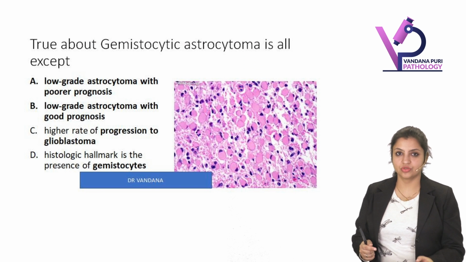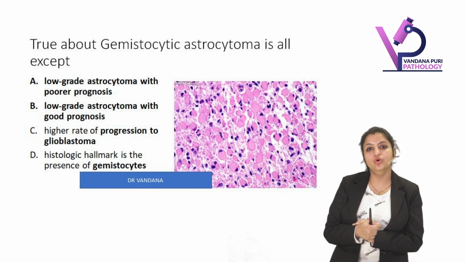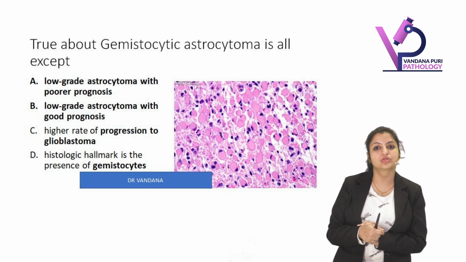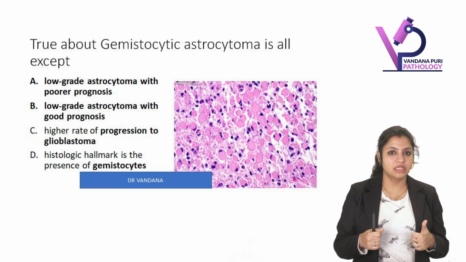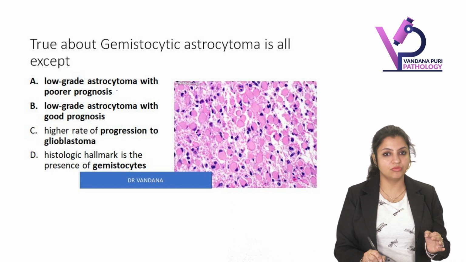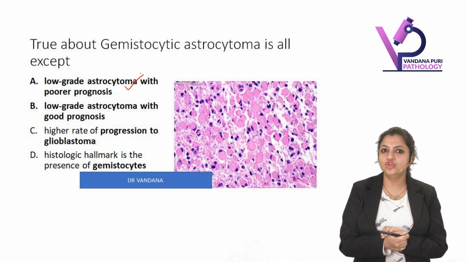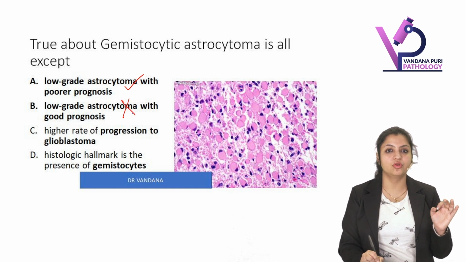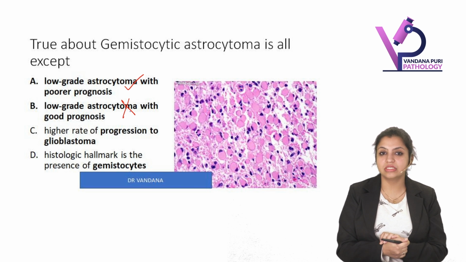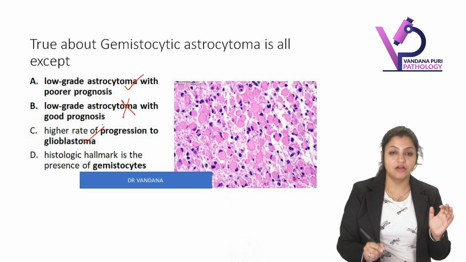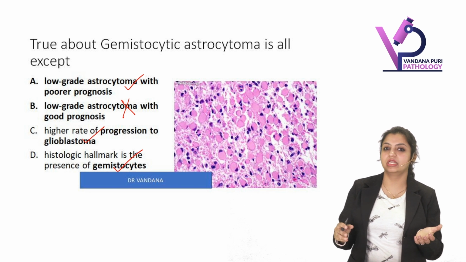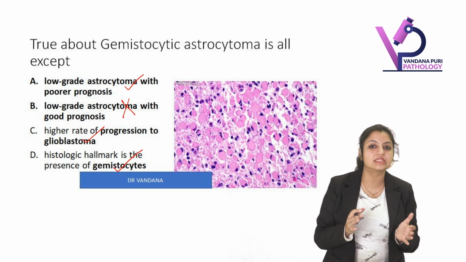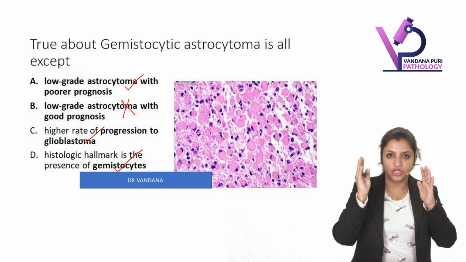So let's see this question. Can you answer this? True about gemistocytic astrocytoma is all except. It's a low grade tumor with poor prognosis. Yes, it's a low grade tumor. It's true. Low grade tumor with good prognosis? No, it doesn't have a good prognosis. It quickly progresses to glioblastoma. Yes, of course, the histological hallmarks are gemistocytes. Gemistocytes are the cells with abundant eosinophilic cytoplasm and eccentrically placed nucleus.